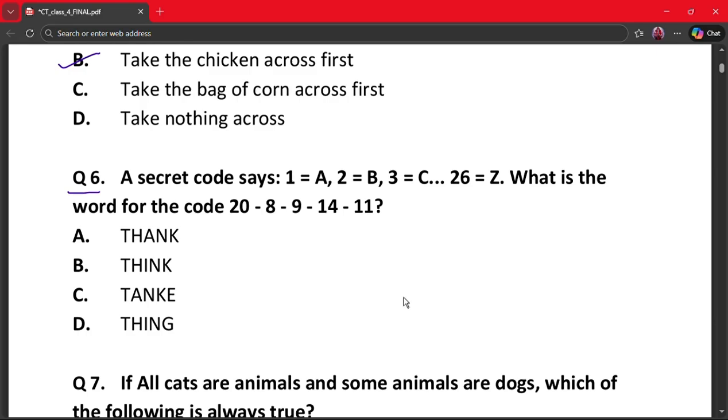So here the number represents the position of alphabets. So on 20th number, which alphabet comes? T. On 8th, H comes. On 9th, I comes. On 14th comes N. And on 11th comes K. So it makes THINK. So let's find this in options. Option A says no. Option B, yes. So our correct answer is option B.